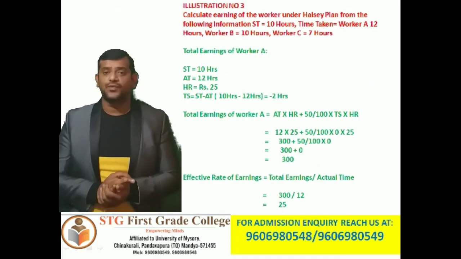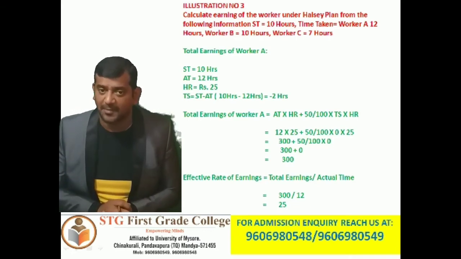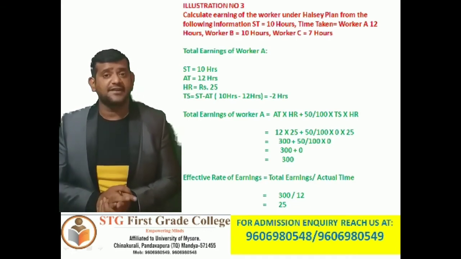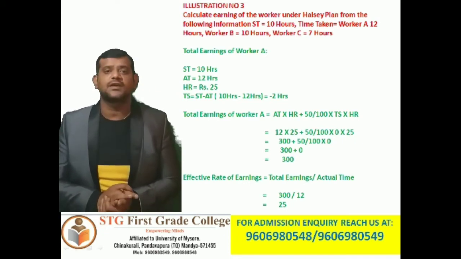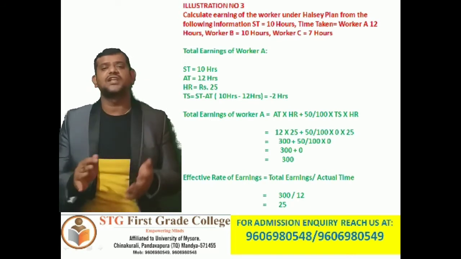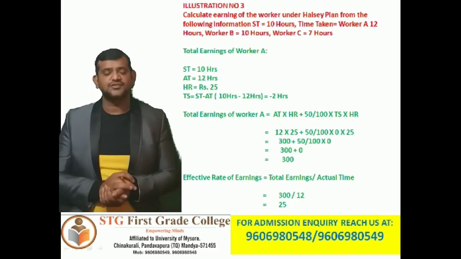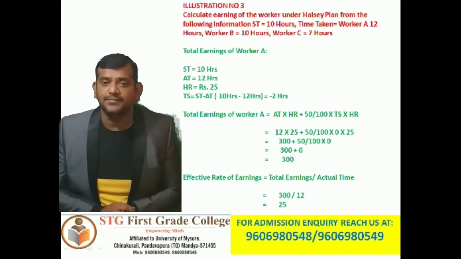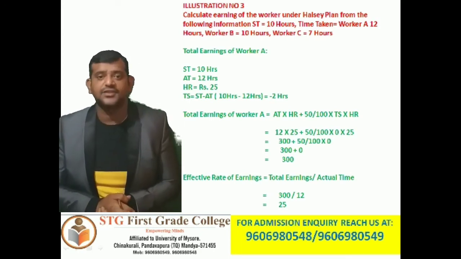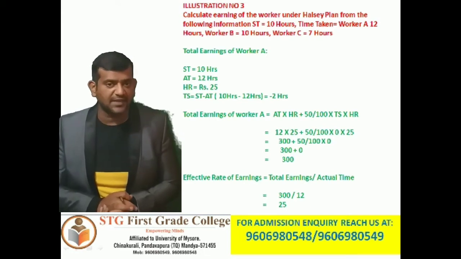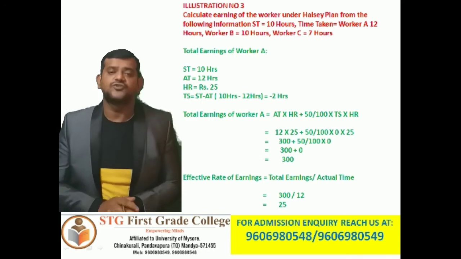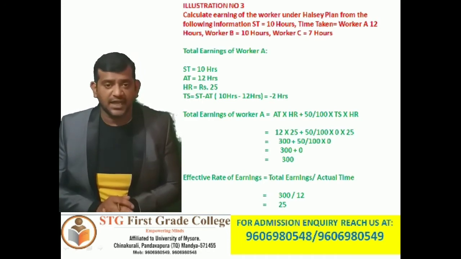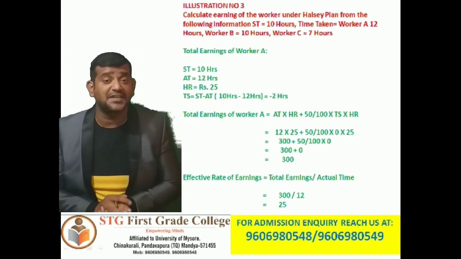Calculate earning of the worker under the Halsey plan from the following information. Standard time 10 hours, time taken: worker A 12 hours, worker B 10 hours, worker C 7 hours. So total earnings of worker A. Standard time 10 hours, actual time 12 hours, hourly rate rupees 25. Time saved is standard time minus actual time. So now calculate time saved: 10 hours minus 12 hours, that means minus 2 hours.